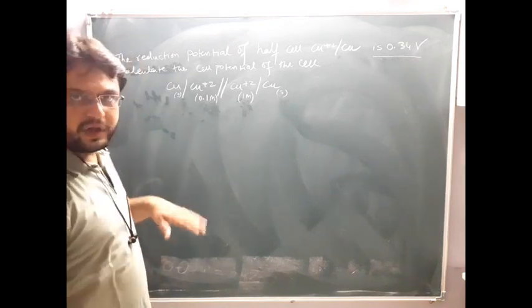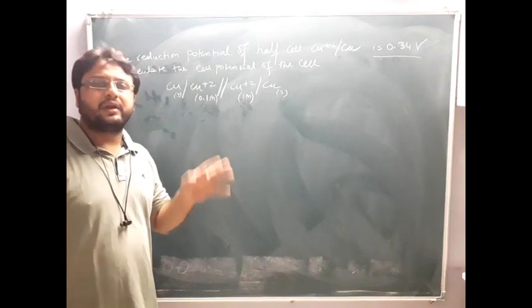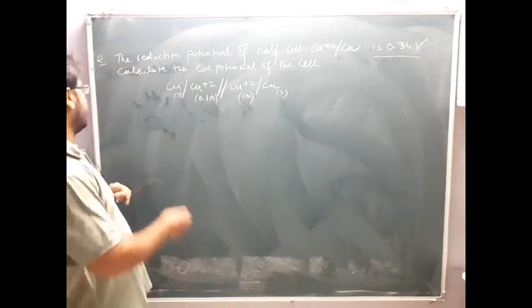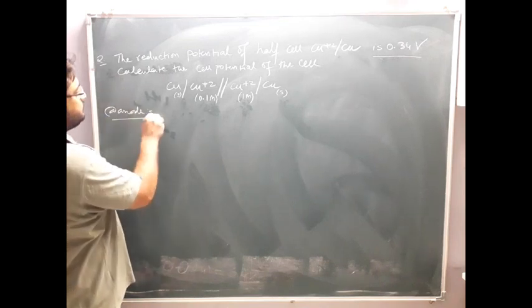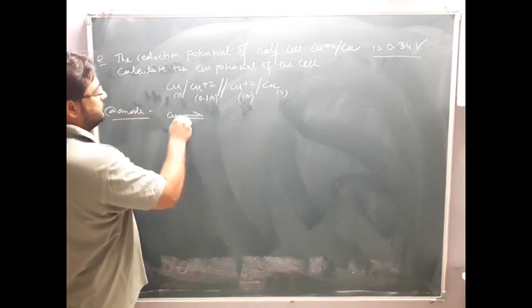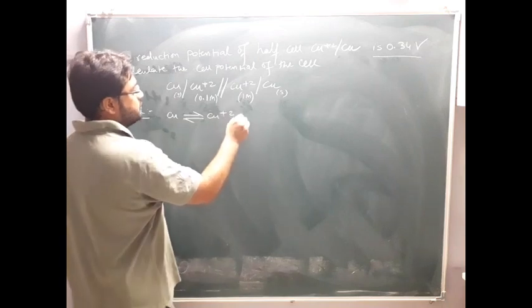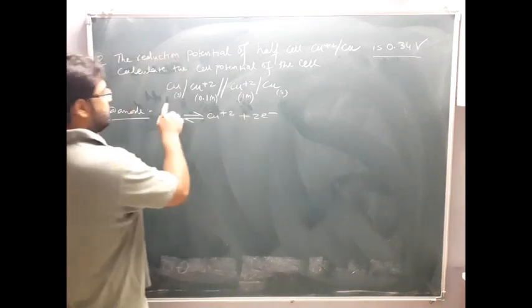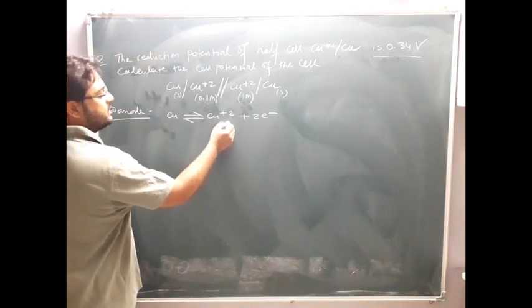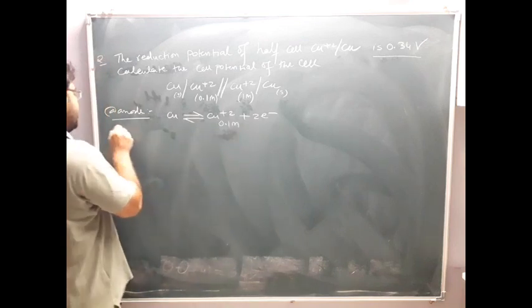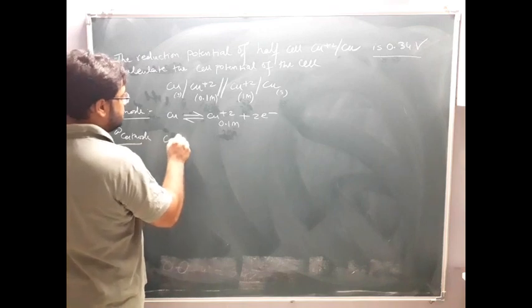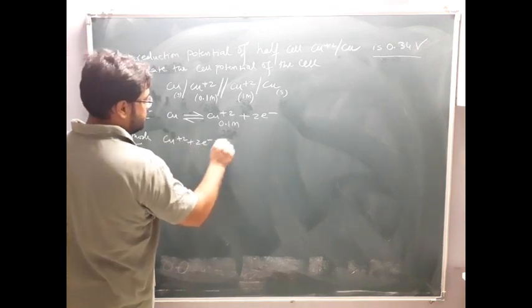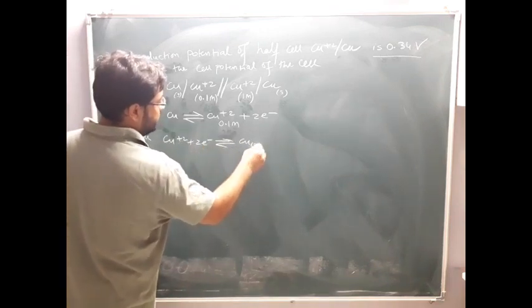So first we write down the anodic reaction, cathodic reaction, net reaction, and Nernst equation. At the anode, Cu gives Cu plus 2 plus 2 electrons. But this Cu plus 2 is of how much molarity? 0.1. At cathode, Cu plus 2 plus 2 electrons gives Cu solid.